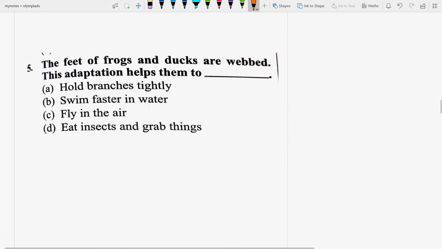Next is: the feet of frogs and ducks are webbed. This adaptation helps them to hold the branches tightly, swim faster in water, fly in the air, or eat insects and grab things. See, what is the use of the webbed feet? This webbed feet of frogs and ducks helps them to eat insects and grab things. This you should be knowing. That's why webbed feet are provided to them.